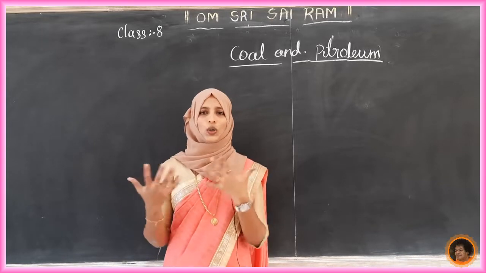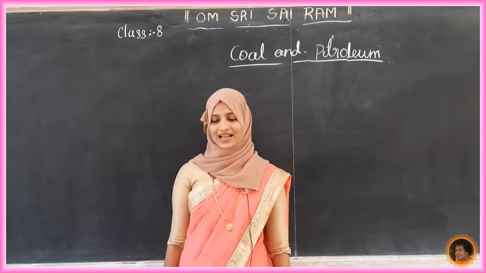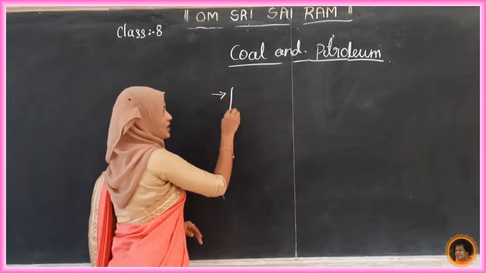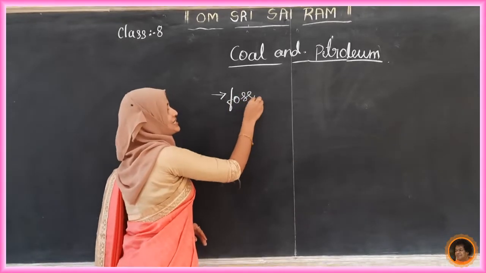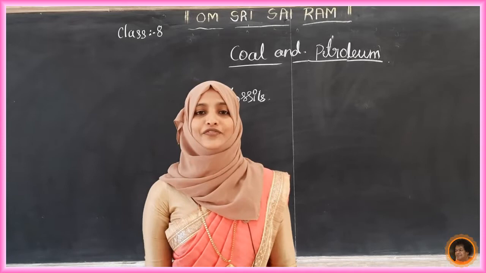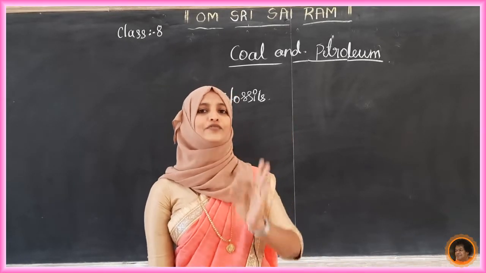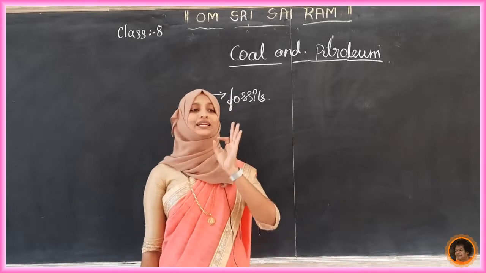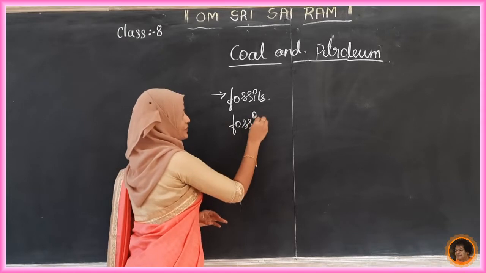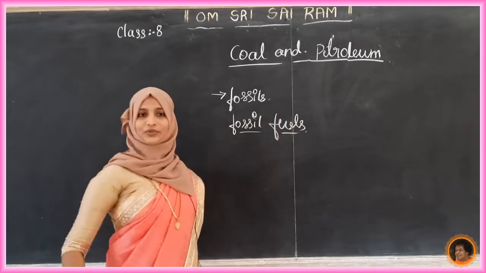The dead remains of living organisms are called fossils. So, it is called fossil fuel. These coal and petroleum we are getting from fossils, so they are called fossil fuels.